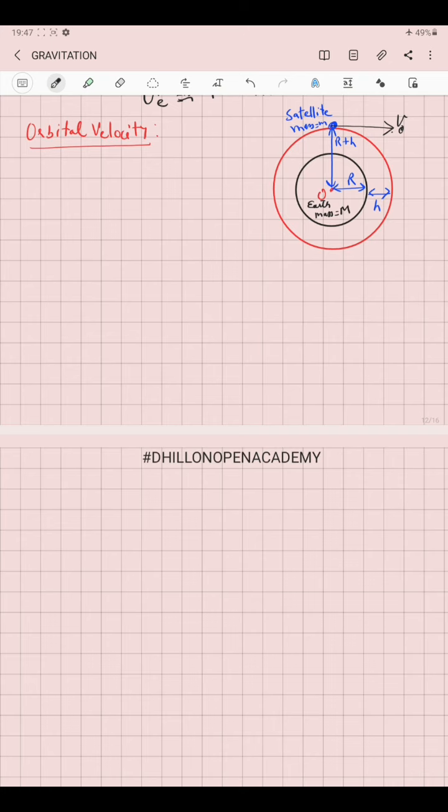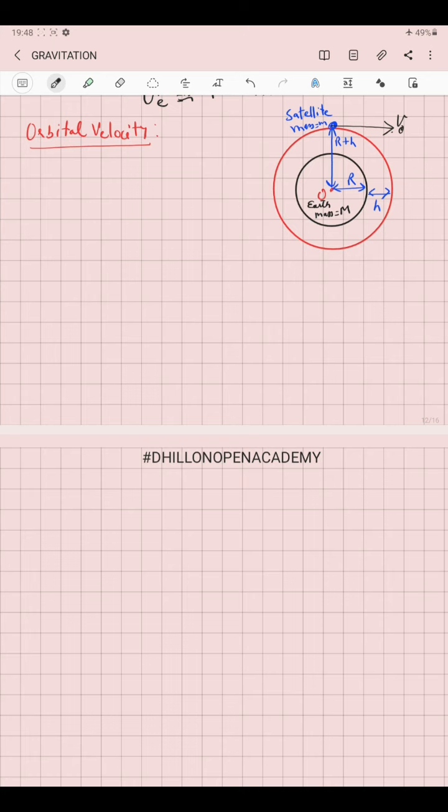If the body is given an orbital velocity less than the required value, slowly the gravitational pull of the earth will do some work on the body, and the shape of the orbit around the given planet will no longer be circular, but spiral in shape, till the satellite or the body hits the surface of the planet.